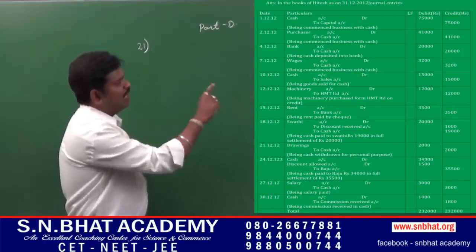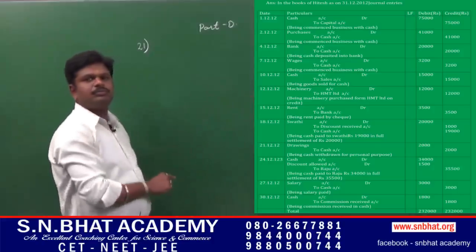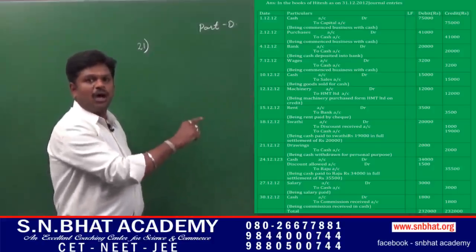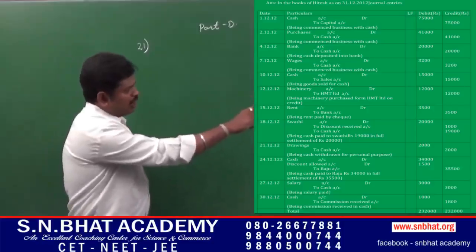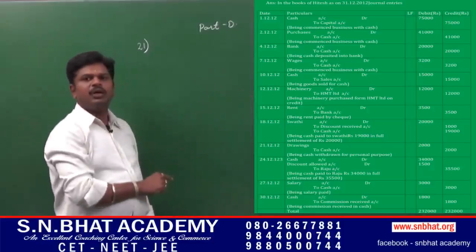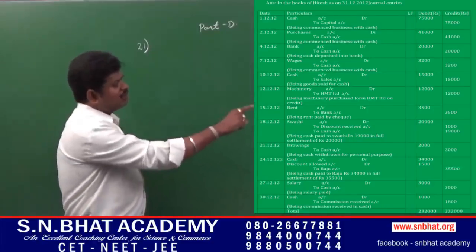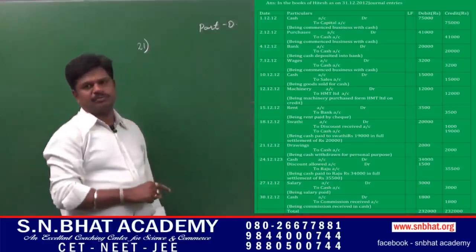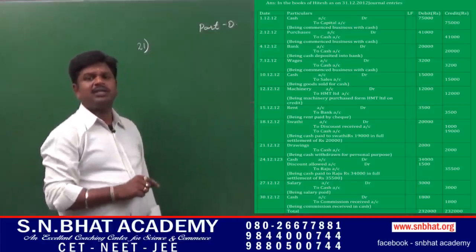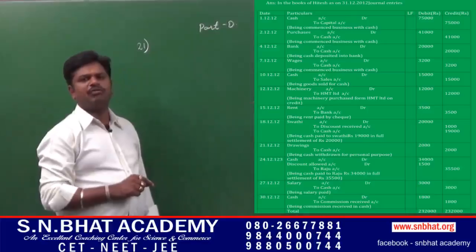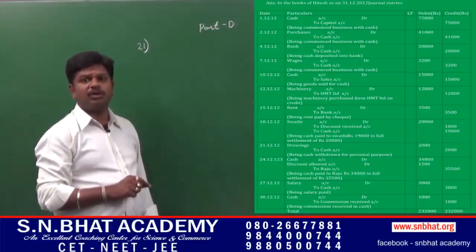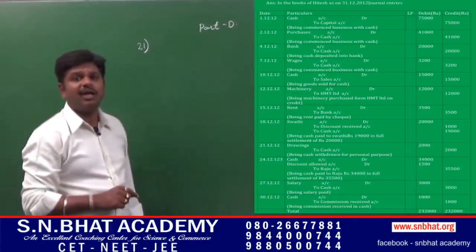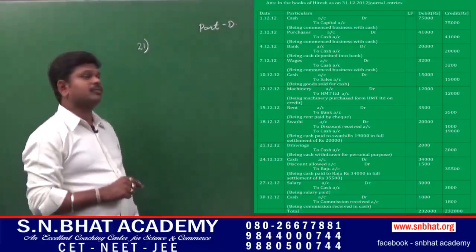Cash account debit 34,000 on the debit column. Discount allowed 1,500 on the debit column. To Raju 35,500 on the credit column. Being cash received from Mr. Raju 34,000 in full settlement of rupees 35,500. It is also a contra entry.